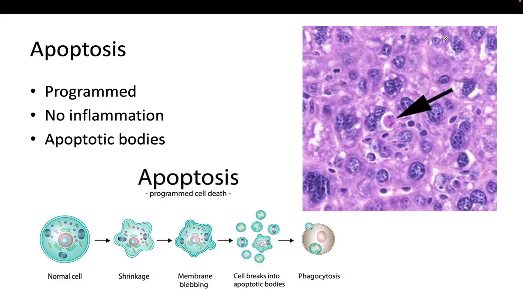In case of apoptosis, the cell shrinks, as you can see here. We have a reduction in the size, and the nucleus condenses and the cell breaks into small fragments called apoptotic bodies, and the apoptotic bodies will be quickly removed by macrophages. So this is another important thing to remember. We have here in the histologic slide this structure, and this is an apoptotic body. When you have something like this in a question or a histologic slide, think of apoptosis, apoptotic bodies.